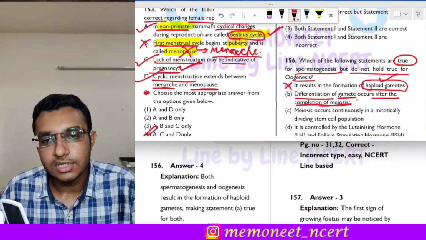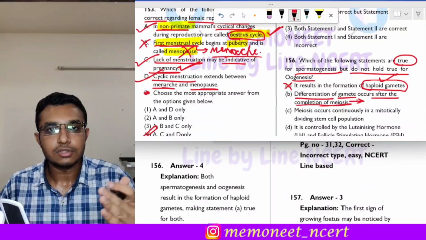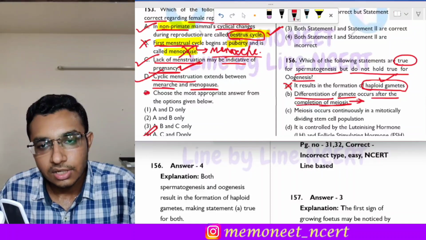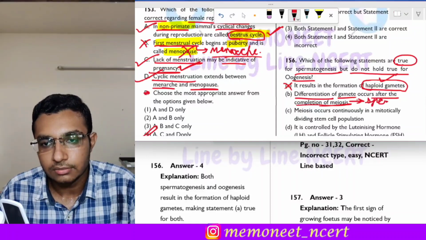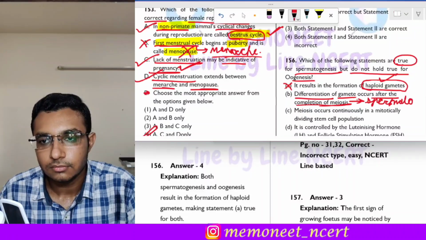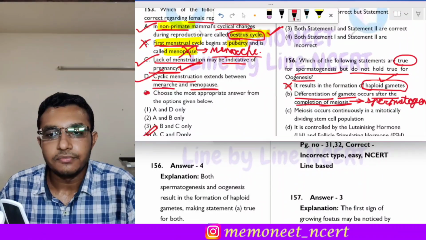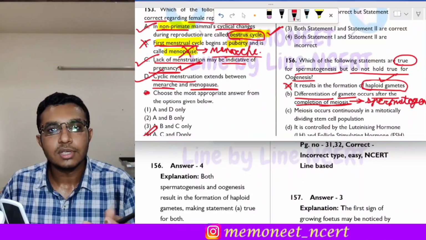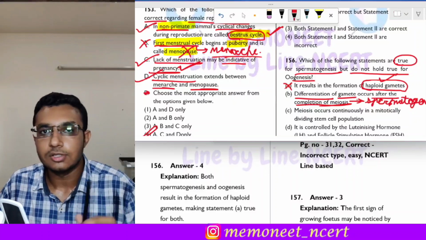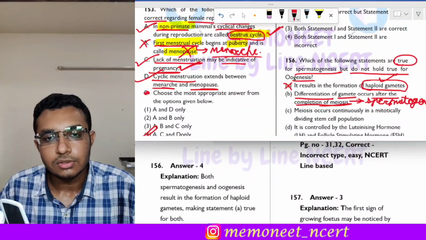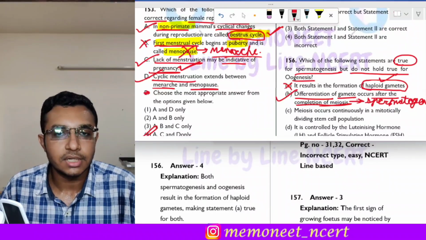See, after meiosis the differentiation process occurs in spermatogenesis but does not occur in oogenesis. So this statement holds true according to the question.